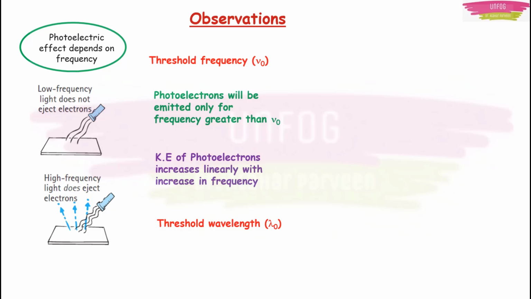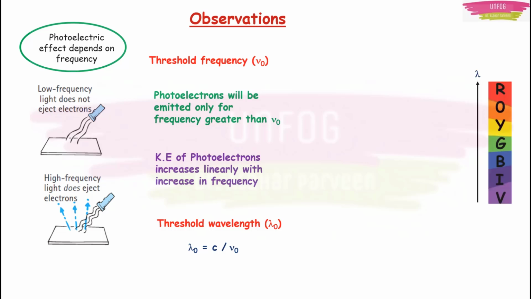The threshold wavelength lambda naught comes into picture here. This lambda naught is equal to c upon nu naught. We know that lambda is equal to c upon nu, right? It is inversely proportional. So the threshold frequency and threshold wavelength come into picture here. Now when I say that high frequency light ejects electrons, change in frequency means change in wavelength. Change in wavelength means change in color of the light, isn't it? Remember the visible light spectrum. You can see that the wavelength increases from the violet to the red.